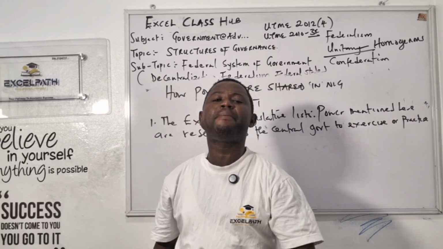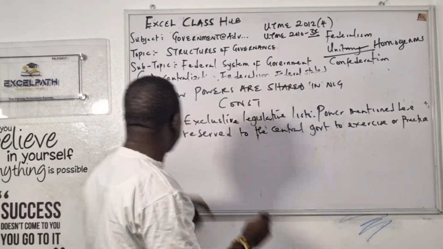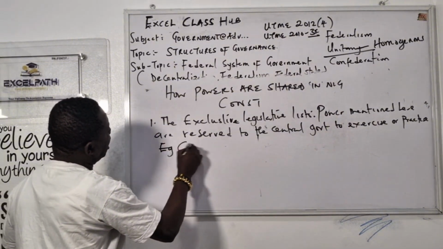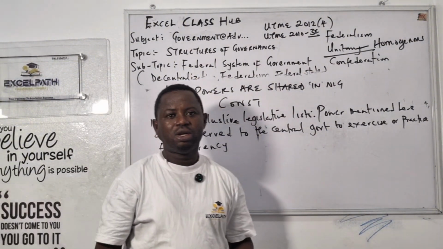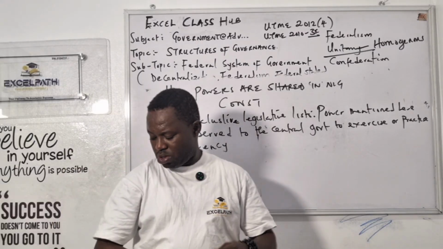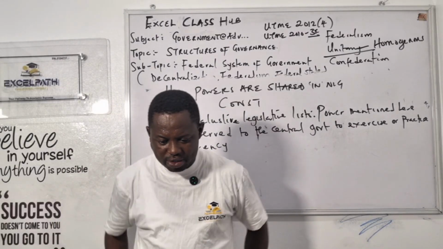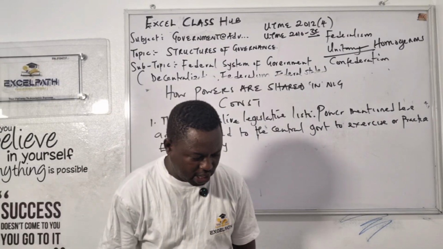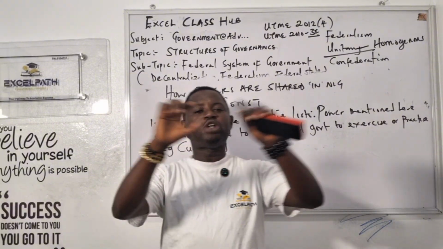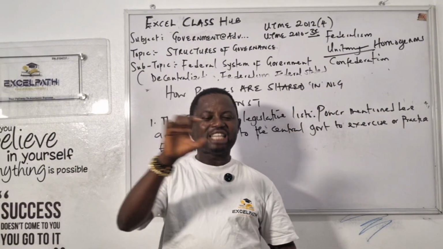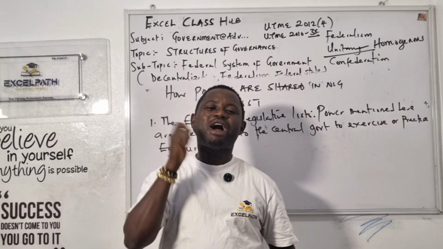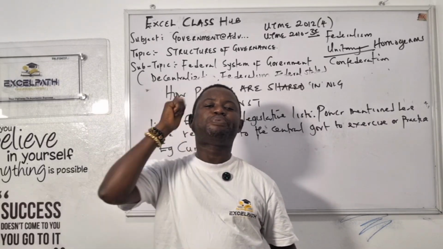Now, someone can ask you for an example of this. Example: currency. Have you seen money before? When you see your money, what do you always see there? Central Bank of Nigeria. It is only the federal government that has the power to print money.